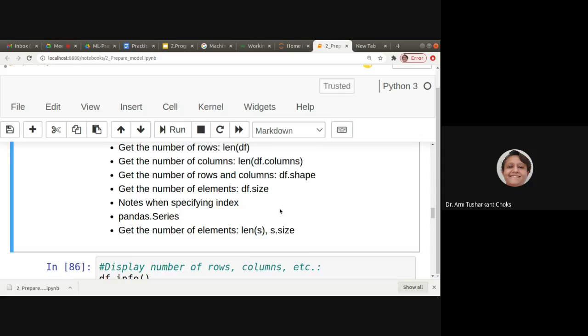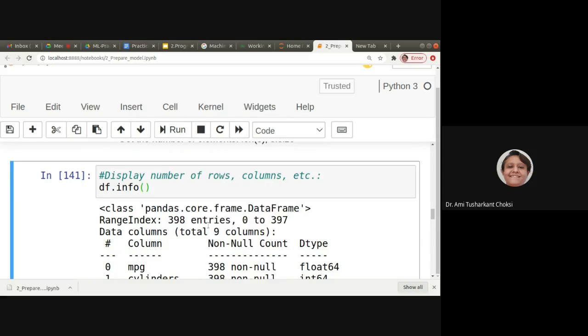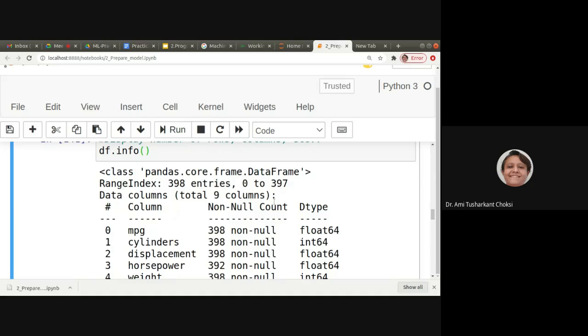Okay, let us see for the data frame at least, say the number of rows and columns we want to get. So we'll be using df.info. Let us run this. What are we getting for that? Total 9 columns. Range index is from 0 to 397. That means 398 total rows are there.